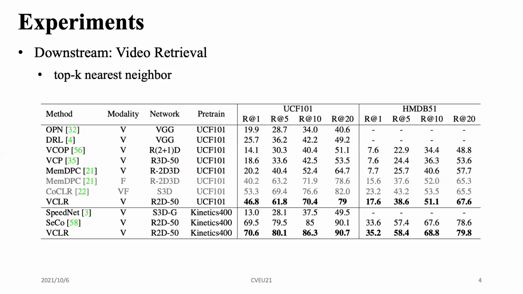The second task is video retrieval. In this task, we generate the video level feature of the dataset and find the top k-matched feature between the training set and the validation set. We give the accuracy for the top k nearest neighbor. The results show that our model can extract a more general representation of videos, so our performance is better than the state-of-the-art method.